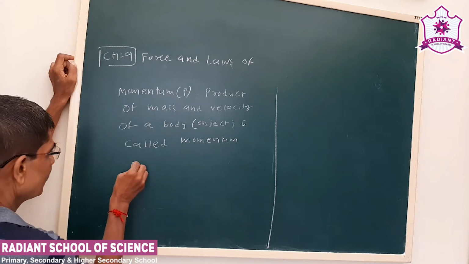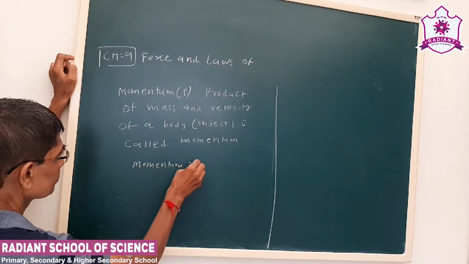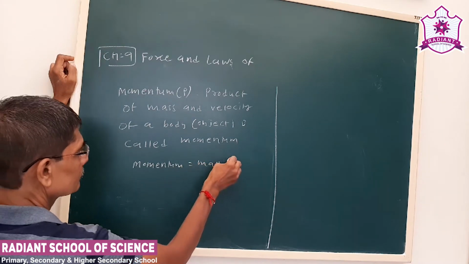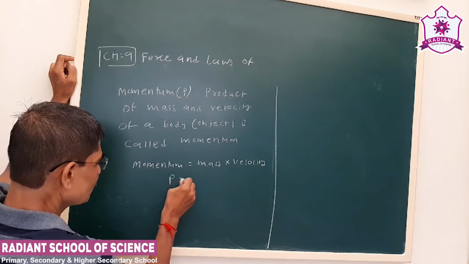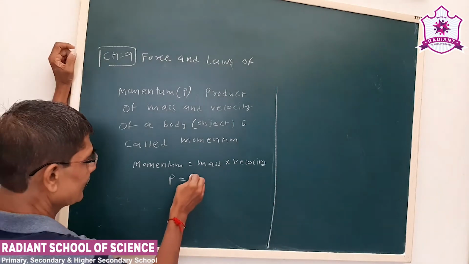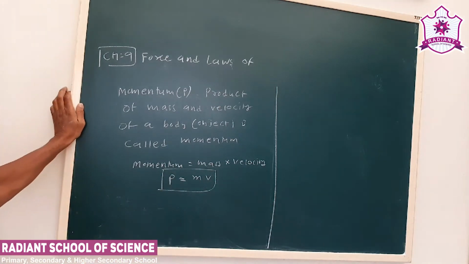The momentum is denoted as small p, mass is m, velocity is v. The momentum is the product of mass and velocity.